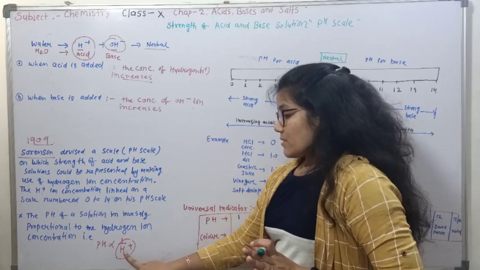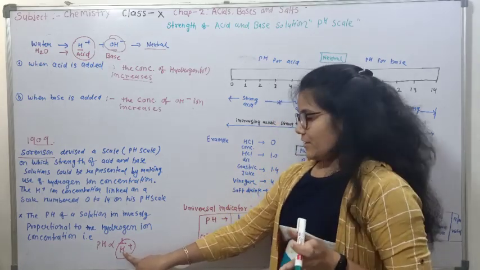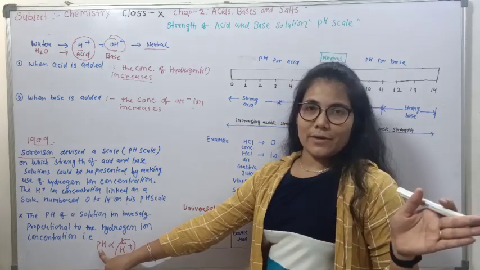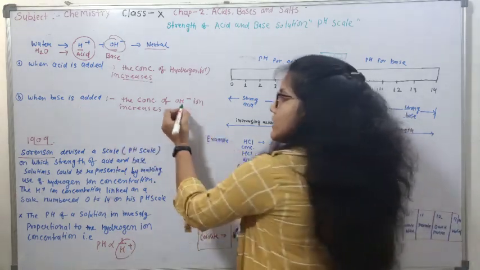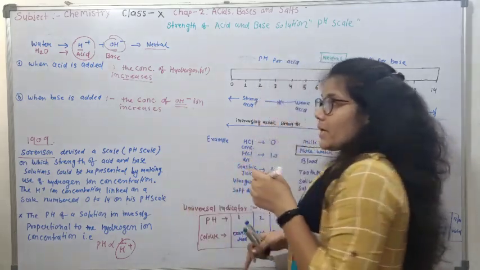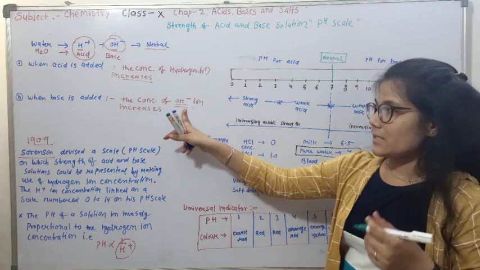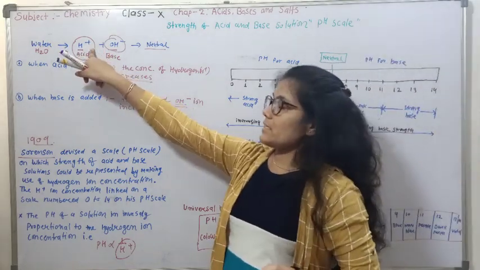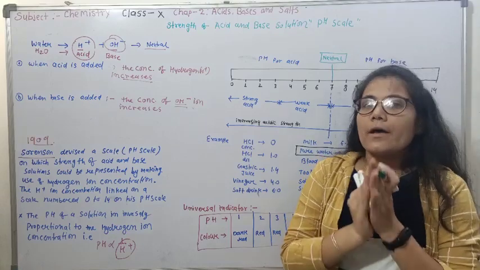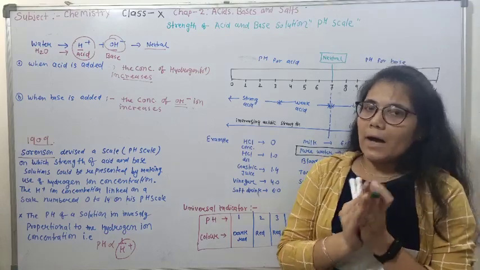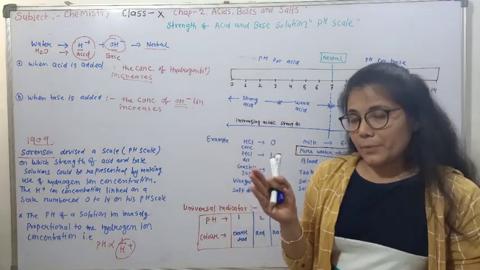Now, smaller is the concentration of H plus, the larger is the value of pH, which has happened in case of base. Because in case of base, OH ion concentration increases, that simply means H plus ion concentration decreases. So Sorensen gave us a scale which is marked 0 to 14 based on pH.